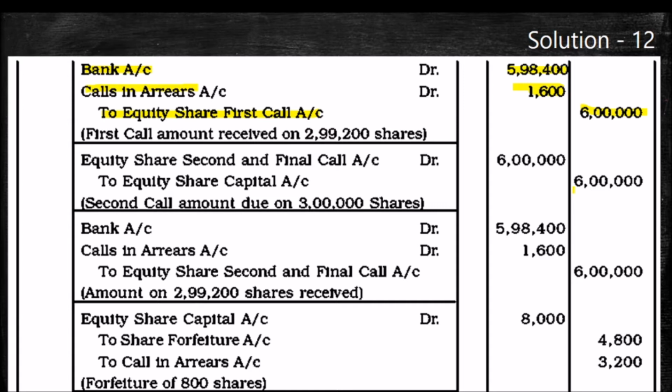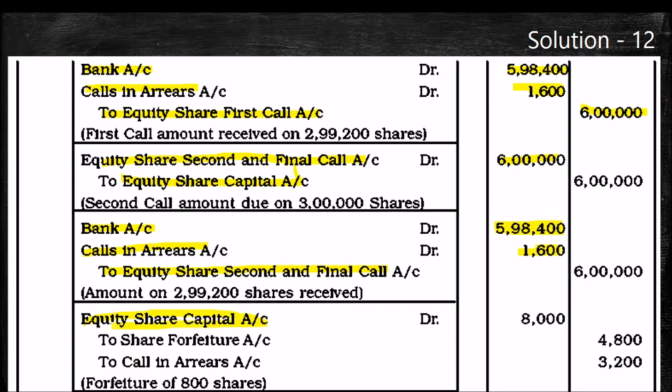Like the same for equity share second and final call, the due entry will be equity share second and final call account debit to equity share capital, 6 lakh we have to receive. Bank account debit, calls in arrear account debit, to equity share second and final call. There also we are receiving in bank, after deducting the arrear 1,600, only 5,98,400. Then, my dear students, we are writing the entry for share forfeiture, equity share capital.